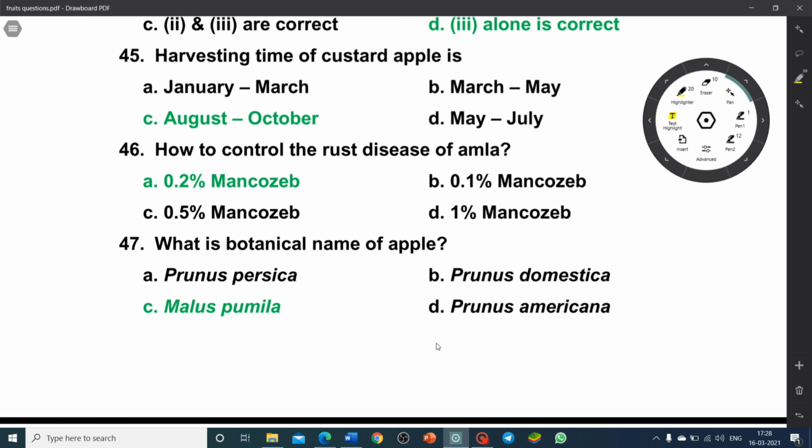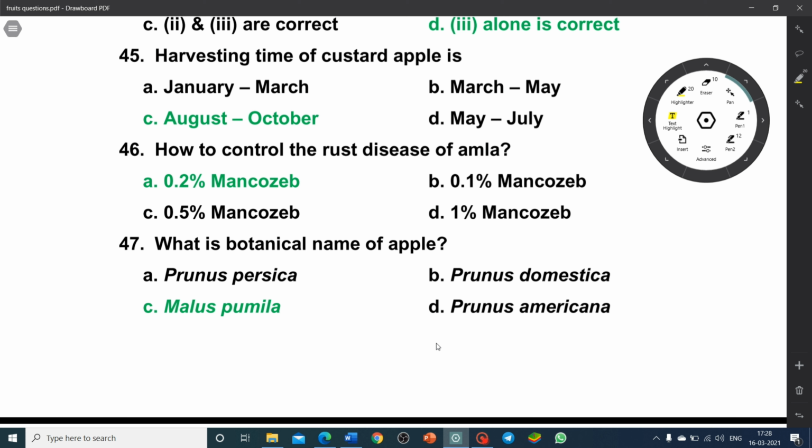How to control the rust disease of amla? By spraying 0.2% of mancozeb. What is the botanical name of apple? Malus pumila or else Malus domestica. Whereas Prunus persica is the scientific name of peach.